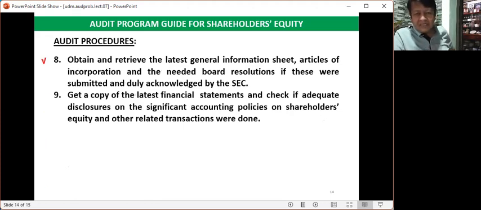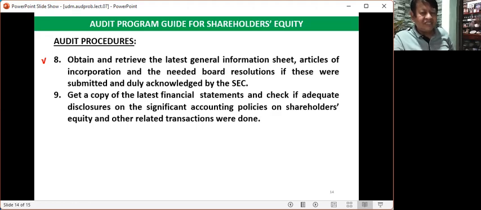Audit procedure number 8. Obtain and retrieve the latest general information sheet, articles of incorporation, and the needed board resolution if these were submitted and duly acknowledged by the Securities and Exchange Commission. So the corporate documents must be acknowledged and received by the SEC. How can we determine if these documents are properly acknowledged?